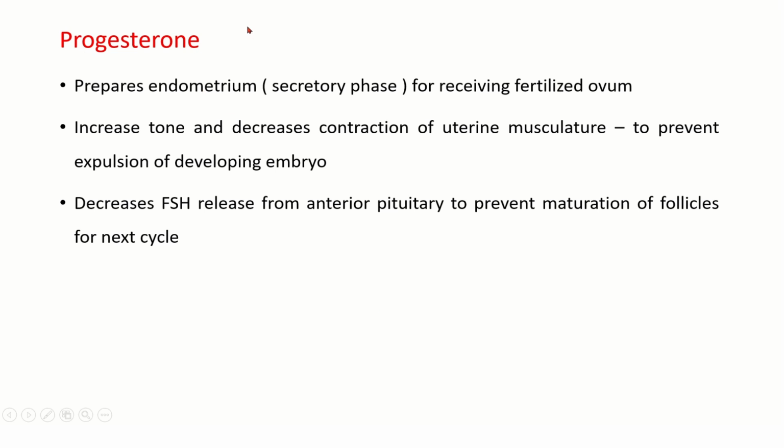What is the role of progesterone? It prepares the endometrium, progestation. It prepares the endometrium, especially the secretory phase of the menstrual cycle, for receiving the fertilized ovum. This will be predominant in the second half of the ovarian cycle or the second half of the menstrual cycle. It increases the tone and decreases the contraction of uterine musculature to prevent expulsion of the developing embryo. It decreases FSH release from the anterior pituitary to prevent maturation of follicles for the next cycle.